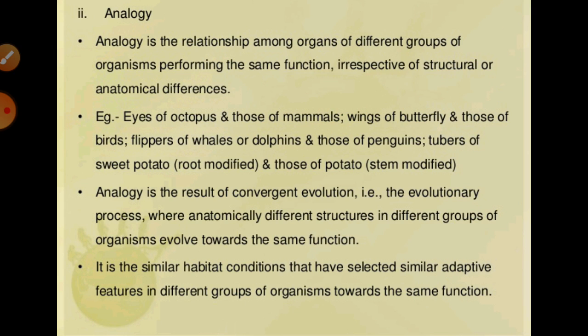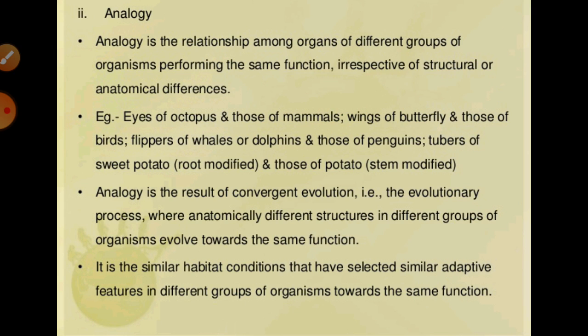Analogous organs can result from convergent evolution. In convergent evolution, different structures evolve for the same functions, hence the similarity. The above organisms have different structures, but they came to the same environment and evolved to perform the same functions.